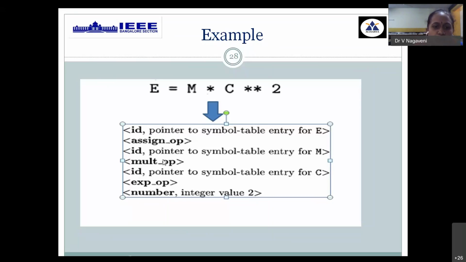Then the star operator; star itself can be a token. Then ID comma 3. Then followed by the exponent symbol. Then followed by a constant, a number. What type of number? It is the integer value 2. So these are the tokens. From this statement, 1, 2, 3, 4, 5, 6, 7 tokens are generated.